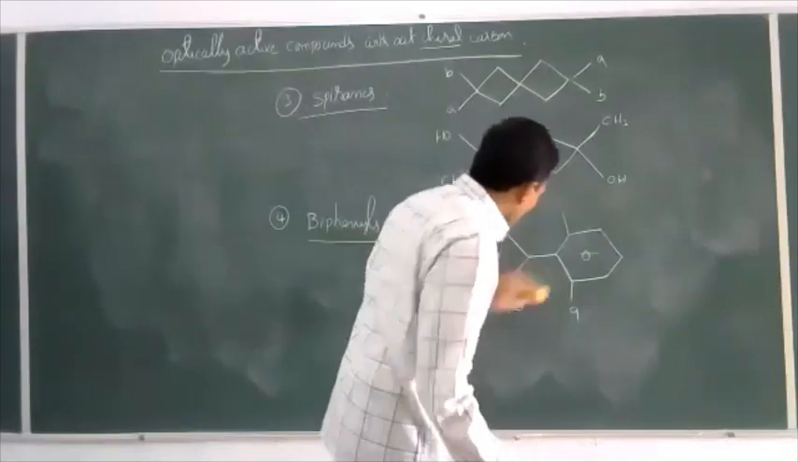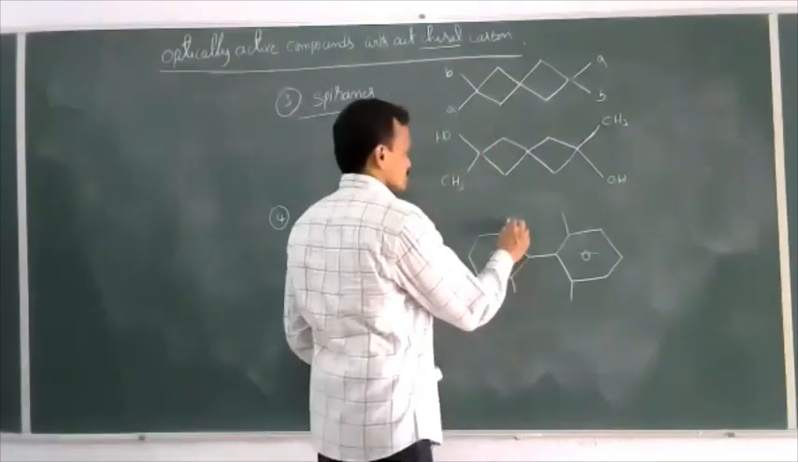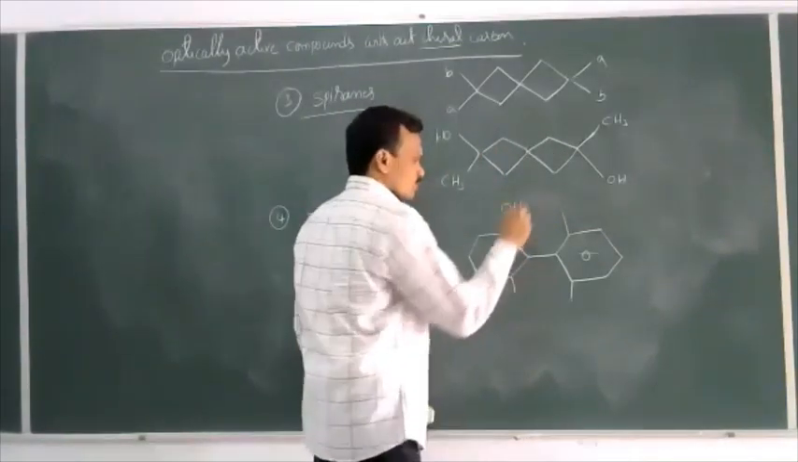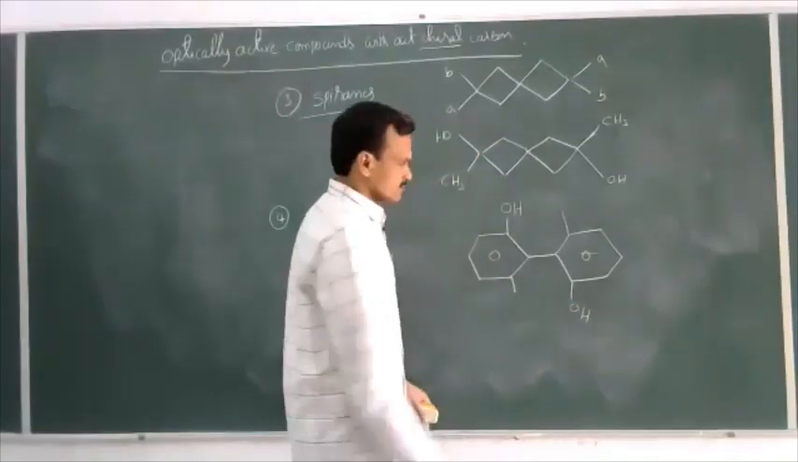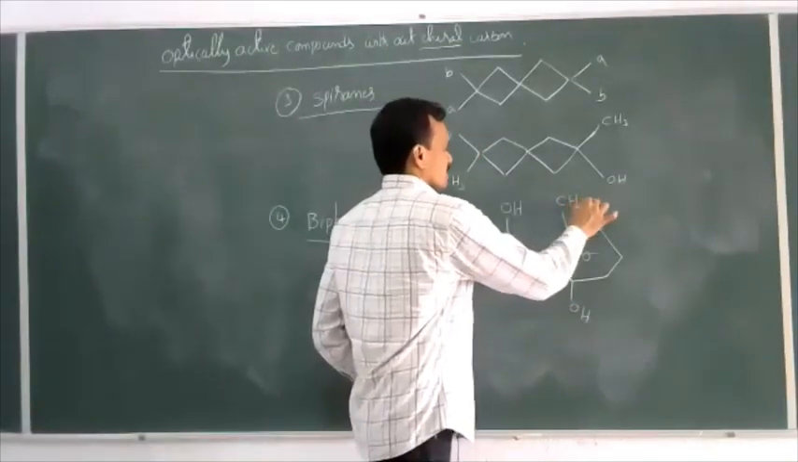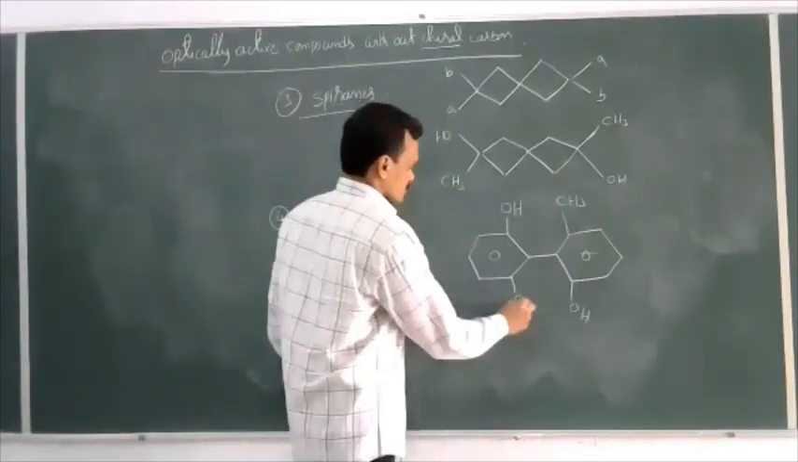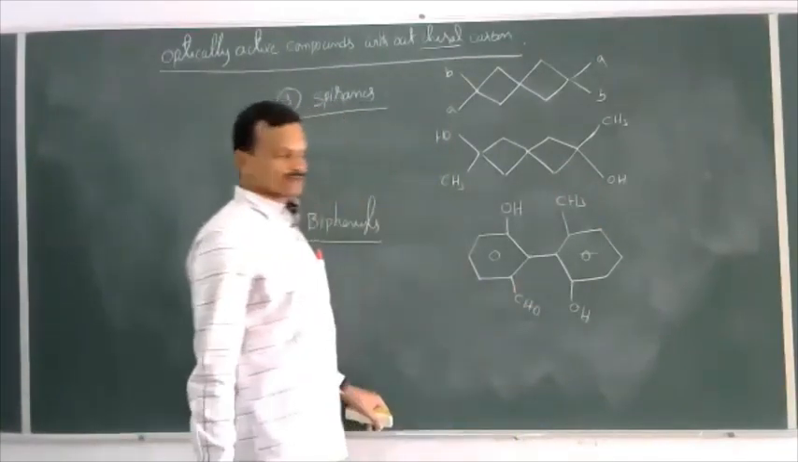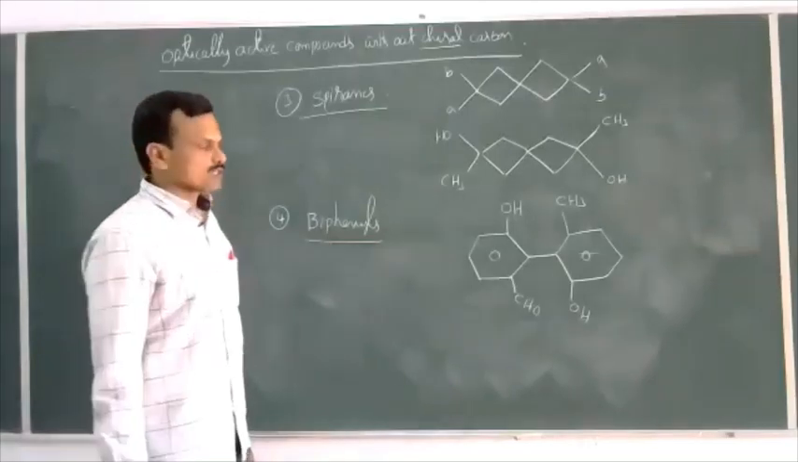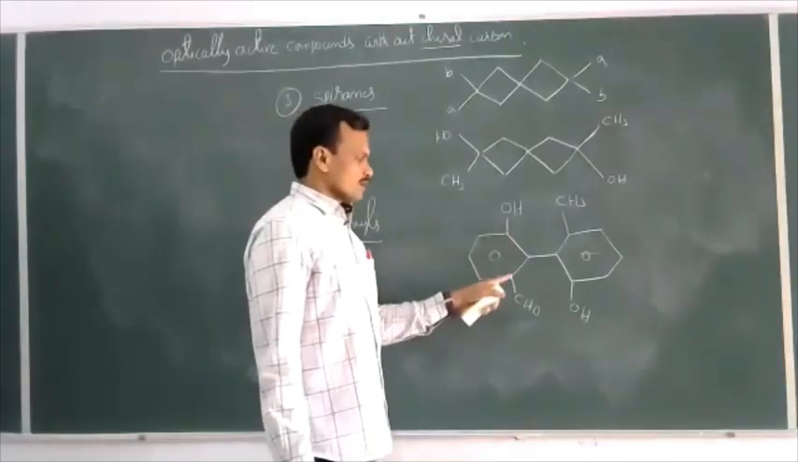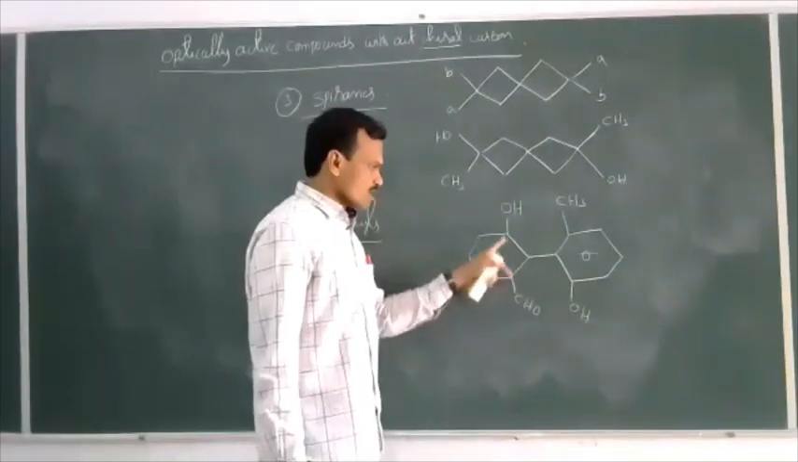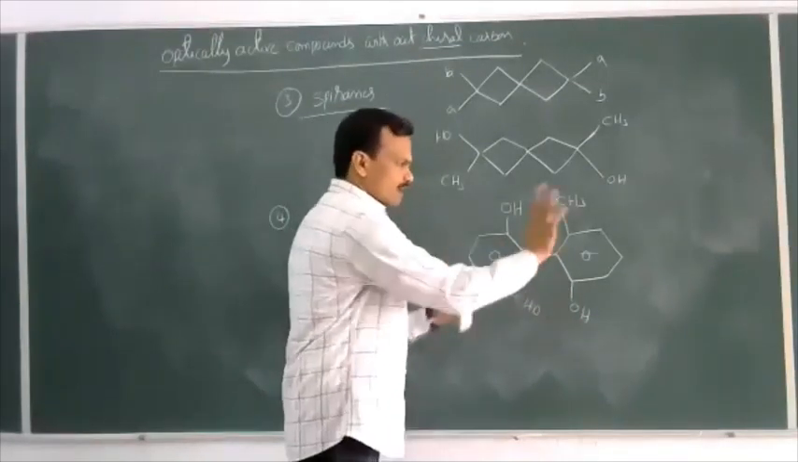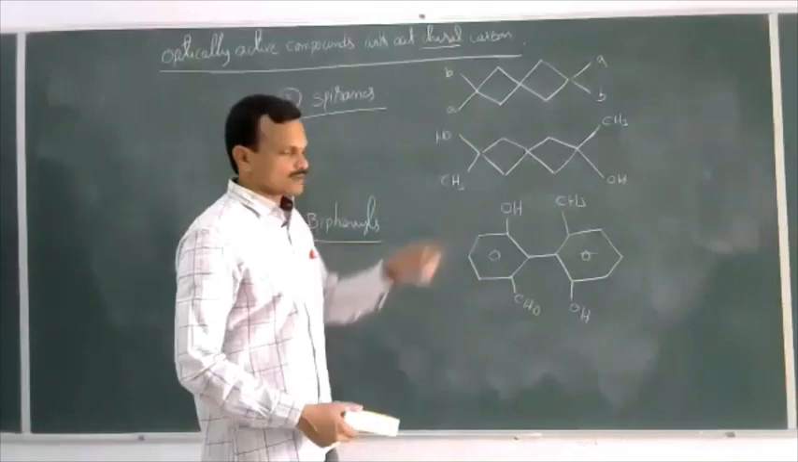Now in place of A, B, I'll take some groups here. OH, I'll take OH here. Some CH3, CHO. Now this is a tetra substituted ortho compound. At ortho positions, 4 ortho positions are there. All 4 positions are substituted by some groups.